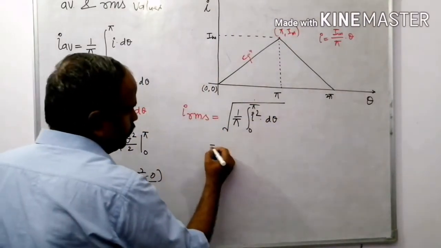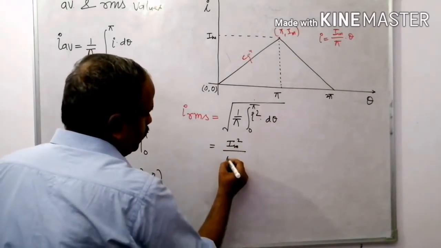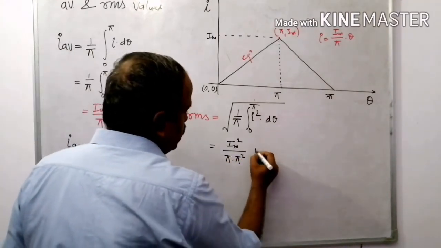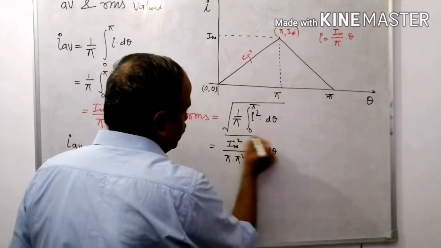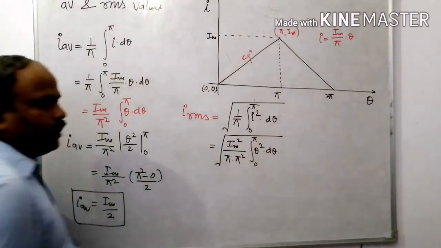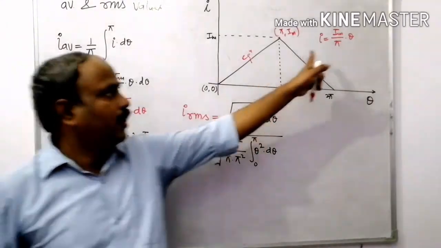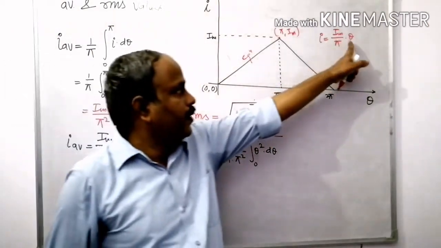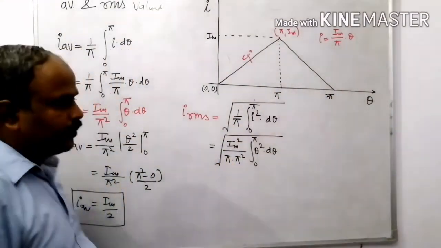Put these values, it becomes I maximum square upon pi into pi to the power 2, theta to the power 2 into d theta, limit 0 to pi, with whole root. Right? Here I put the value of I with I square. It means that I maximum square divided by pi square, I maximum square divided by pi square into theta square into d theta, limit 0 to pi. This pi is over here.